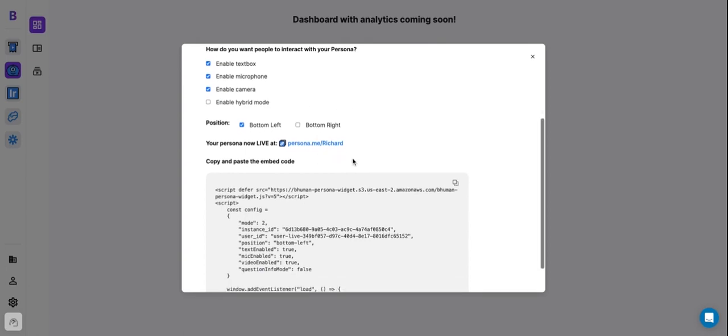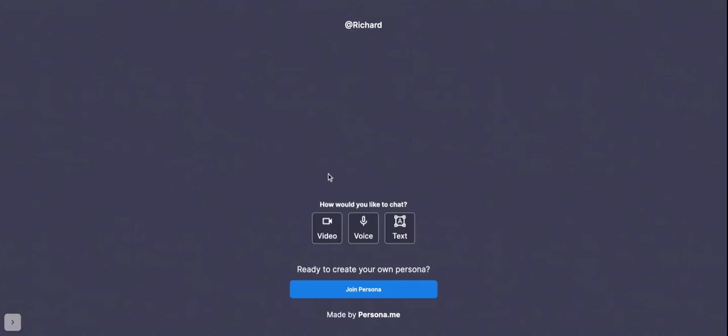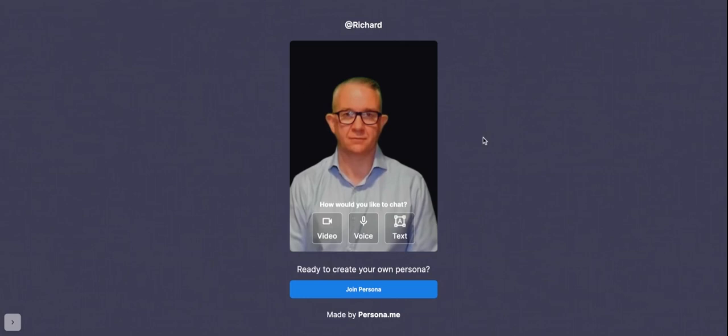Now we have a link where you can talk to your persona and share it around. So I can just copy and paste this link or just open it up to start having a conversation with my persona. In this case, this is the persona of a user named Richard. So he's persona.me/Richard, and that's his unique individual username, right? So he owns that, so nobody else can be persona.me/Richard. So get your usernames now while they're still available.